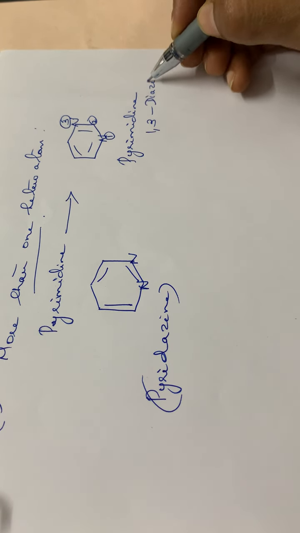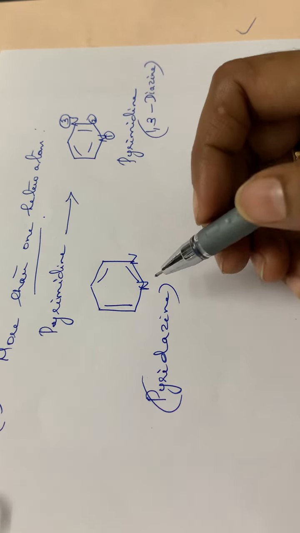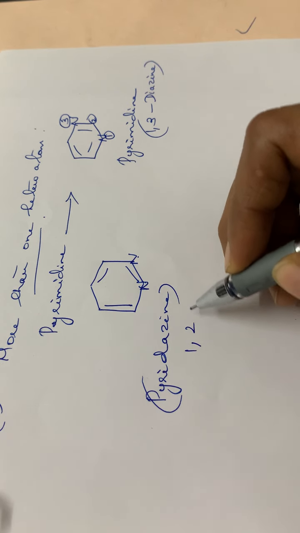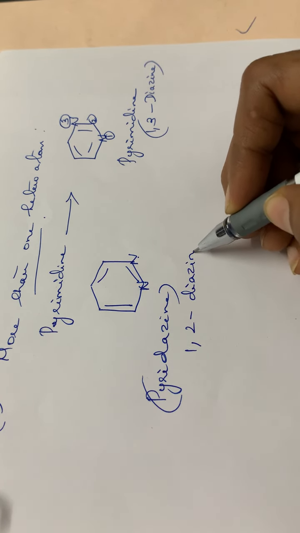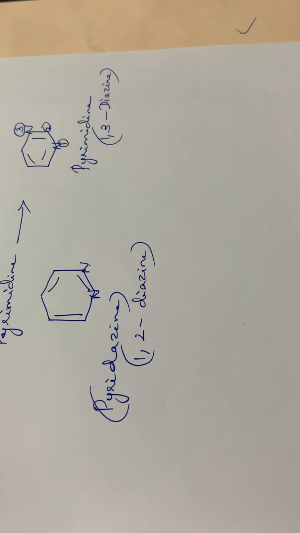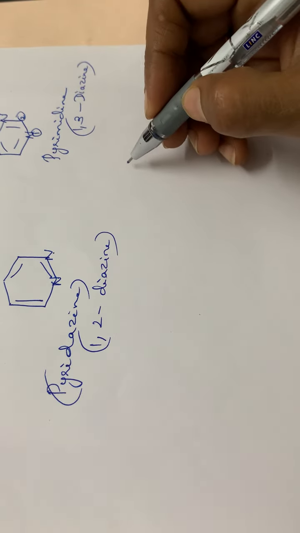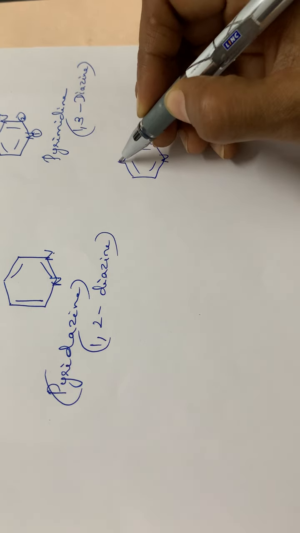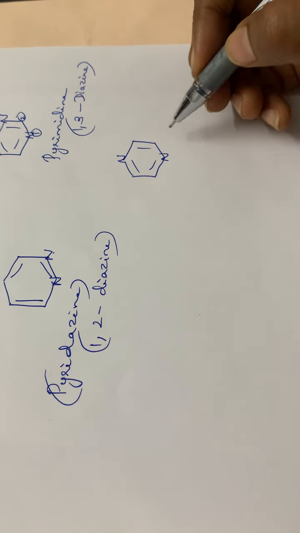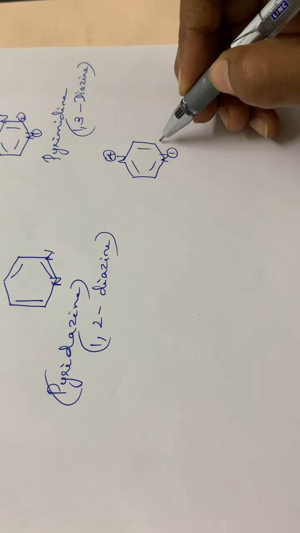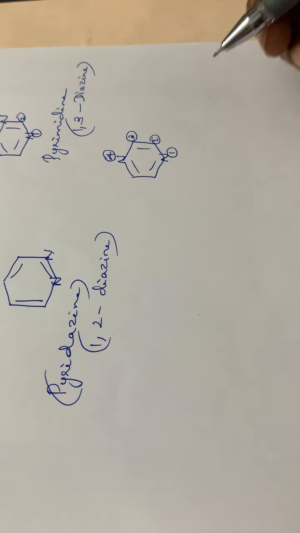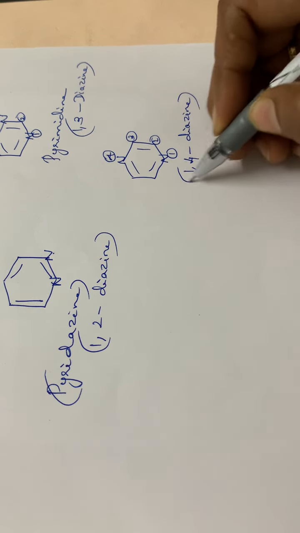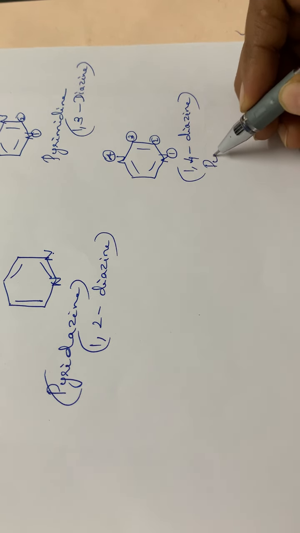So it is 1,3-diazine. Pyridazine means it will be 1,2-diazine. Two nitrogens are there, isn't it? So it is 1,2-diazine. Then the next one, the third compound, is a 6-membered ring with nitrogens at the 1 and 4th position. This is 1, this is 2, this is 3, this is 4. So the compound is 1,4-diazine, or it is called pyrazine.